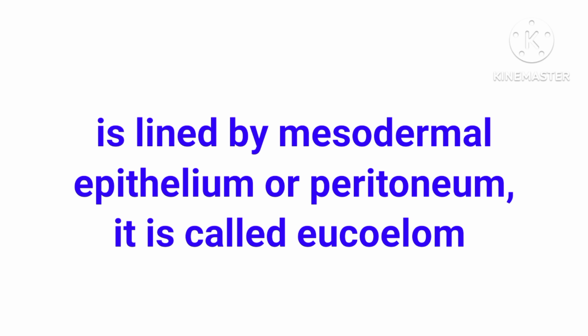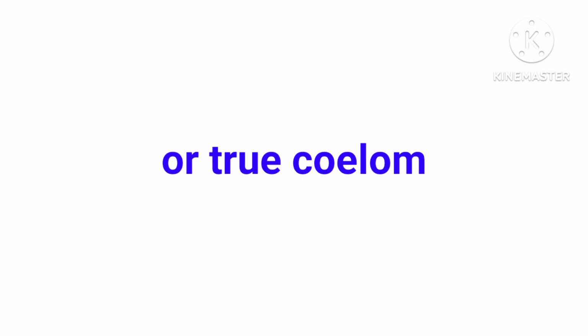Or peritoneum. Peritoneum means the peritoneum is a tissue. It is called eucoelom. Eucoelom means the coelom of the body wall is a fluid-filled cavity lined with mesoderm on both the sides. Or true coelom. True coelom means a fluid-filled body cavity between the body wall and the visceral organs that is lined by mesoderm on both the sides.